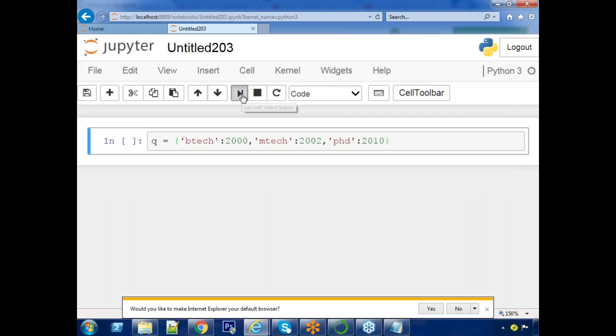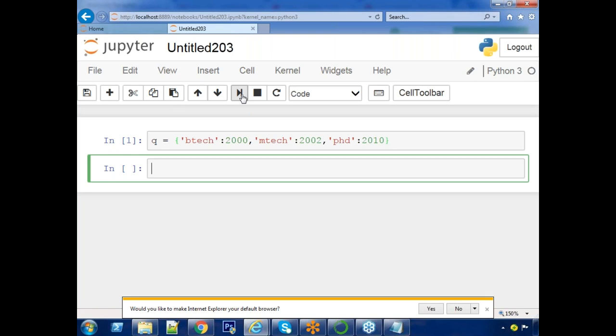If it is a list or tuple, how do you access elements, sir? By passing index number, or another technique is slicing. But here it's not that. You have to pass a key. If you pass a key, you will get the value.